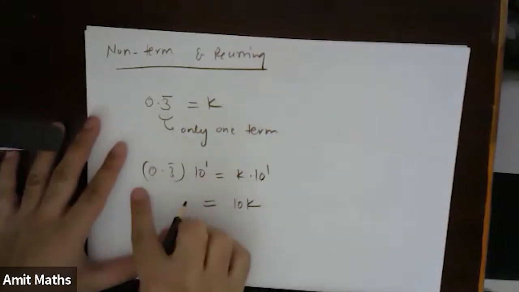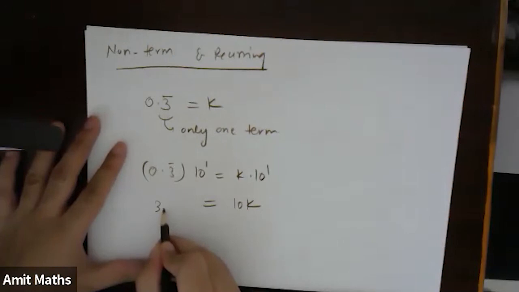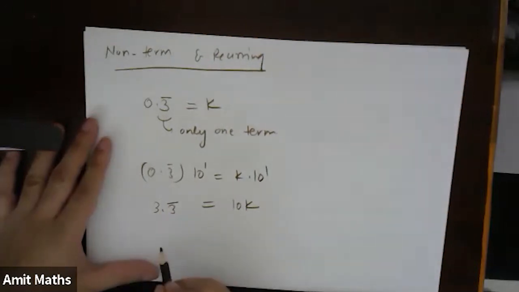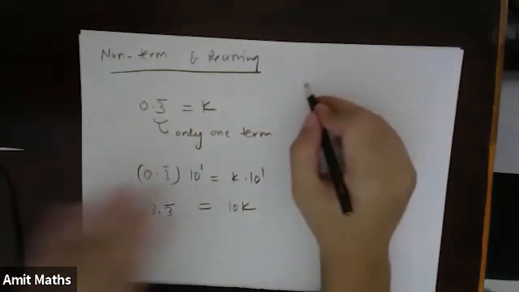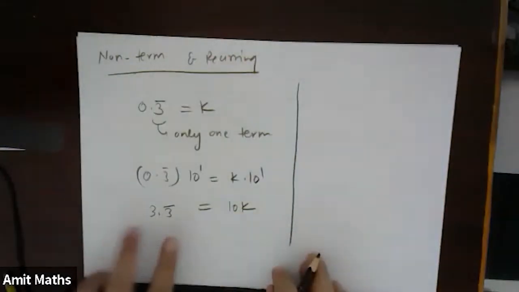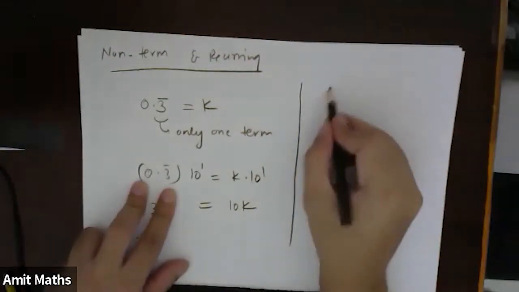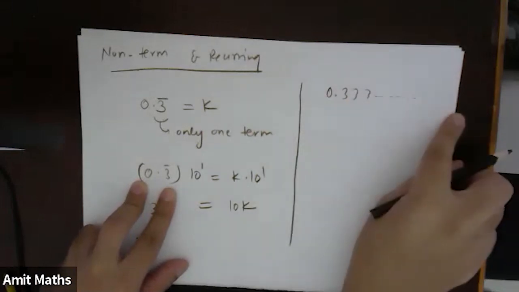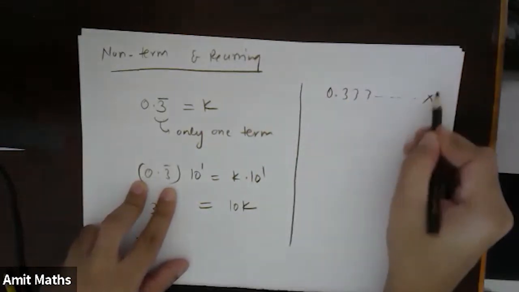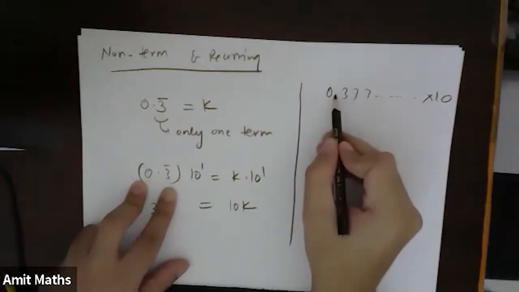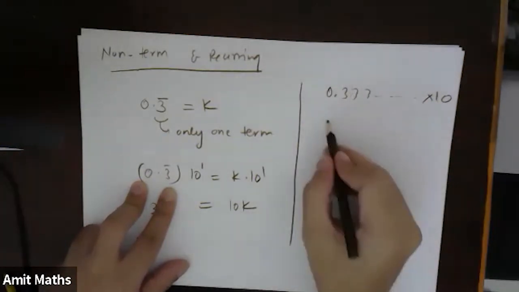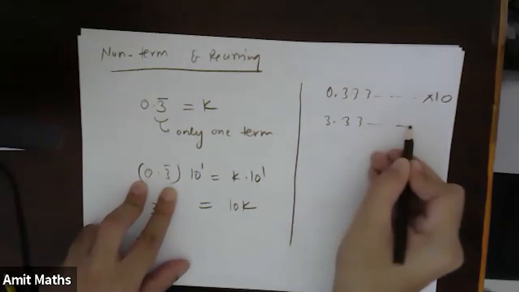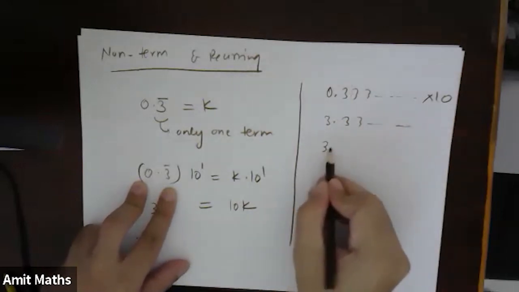And on the left side, I will get 3.3 bar. Just look at this. This number was 0.333 and so on. If I multiply this number with 10, the decimal point will come on this side. So this will become 3.333 and so on. So I can write this number as 3.3 bar.